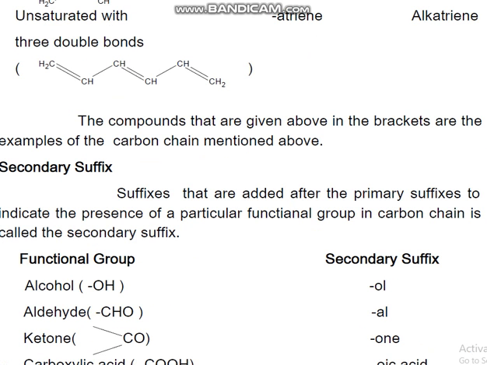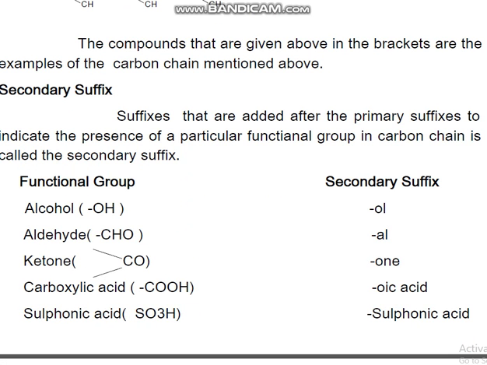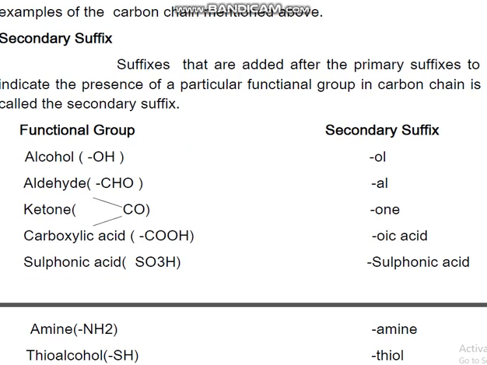And now the secondary suffix. Secondary suffixes are added to the primary suffix to indicate the presence of a particular functional group. If an organic compound contains any functional group like alcohol, aldehyde, ketone, etc., a suffix will be added. For alcohol, the OH group is there. It will be aldehyde, CHO; ketone, C double bond O; and carboxylic acid, COOH.